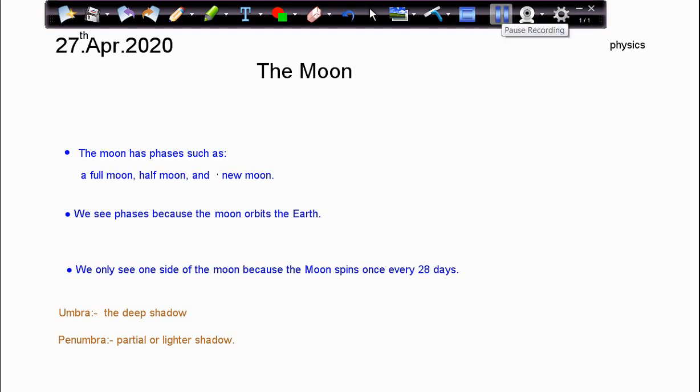So after watching these videos, now we need to see the summary of the lesson or read the summary of the lesson. The moon has phases such as a full moon, half moon, and new moon. So half moon, it's like the first and last quarter. We see phases because the moon orbits the Earth. We only see one side of the moon because the moon spins once every 28 days. So what is umbra? Umbra is deep shadow and penumbra is partial or lighter shadow. So this was all about the moon, and I hope you understood the lesson.